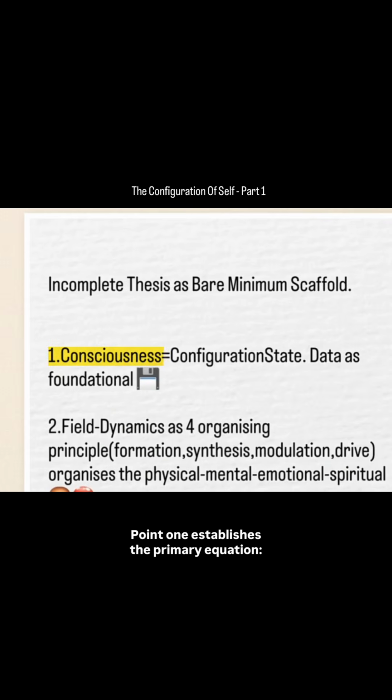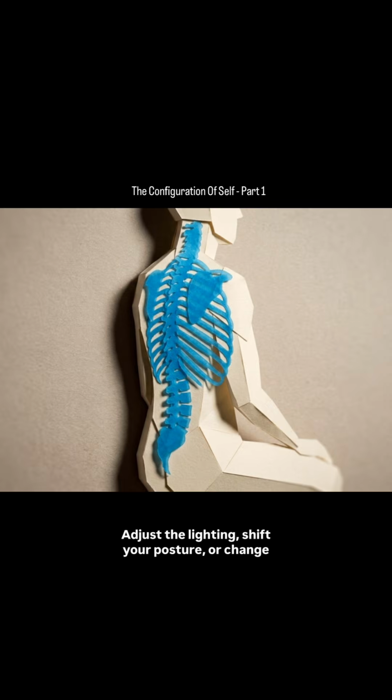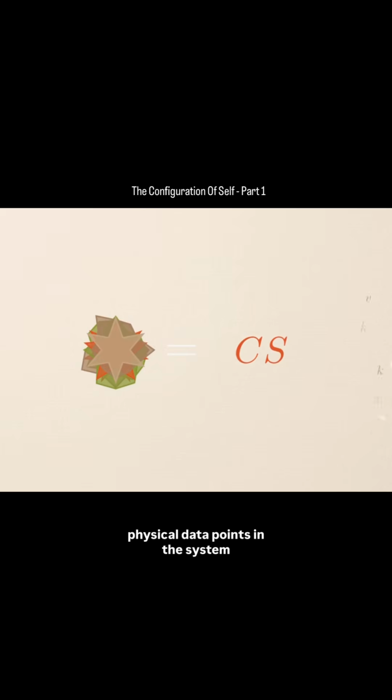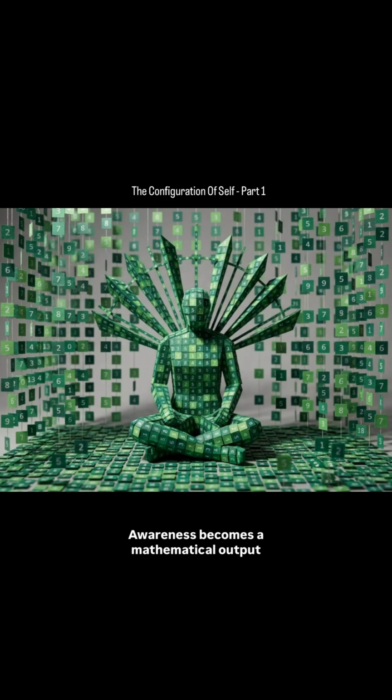Point 1 establishes the primary equation: consciousness equals configuration state. The document identifies data as foundational. The feeling of being conscious is a direct result of raw data processed through your current physical arrangement. Adjust the lighting, shift your posture, or change the room's air pressure, you are altering the physical data points in the system. The equation produces a different result. Awareness becomes a mathematical output. It is determined by how every data point inside and outside the body is arranged right now.